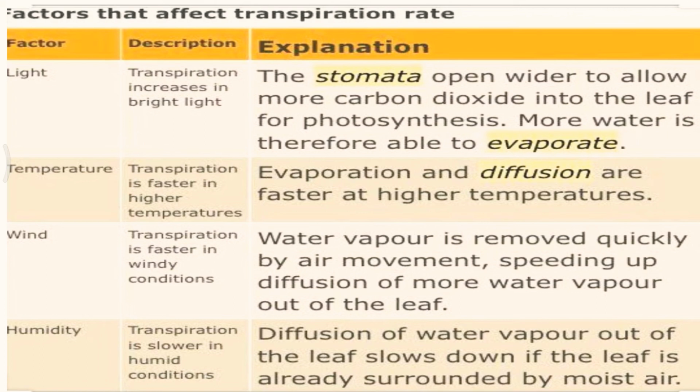What about temperature? It also affects the rate of transpiration directly, because again the stomata will open and the water molecules will be lost through the stomata. What about the wind? Transpiration is faster in windy conditions, because the water vapor is removed quickly from the atmosphere close to the leaf, and as a result there is less water in the outer atmosphere compared to inside the leaf, and that's why quick diffusion occurs.